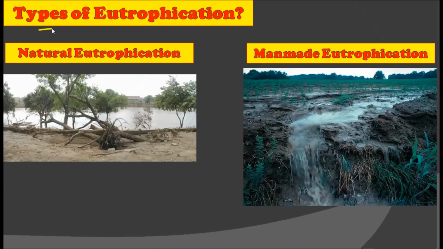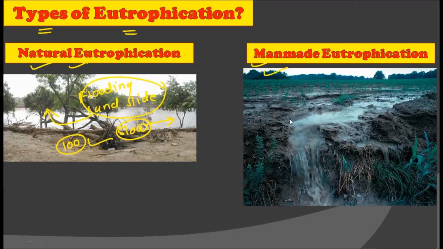Now let's consider the types of eutrophication. There are two types of eutrophication. First is the natural eutrophication and second is the man-made eutrophication. Natural eutrophication also occurs in nature by conditions such as flooding or landslide. Due to this as well, all the nutrient material goes into the water bodies and the water becomes nutrient rich. But for this to happen, hundreds of years are required. Generally, it happens so slowly that we cannot observe it in nature.